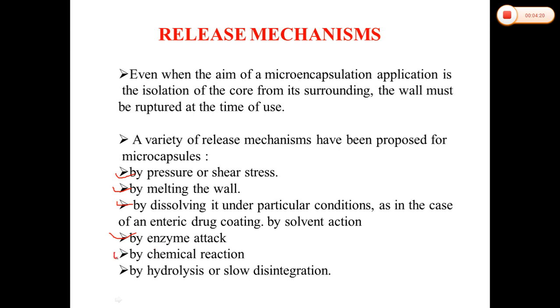There are also some chemical reactions, hydrolysis or different reactions, that will occur, and those reactions will help to release the medicament. So we can say there are various mechanisms that can be helpful for releasing the core materials from the coating that we have provided.